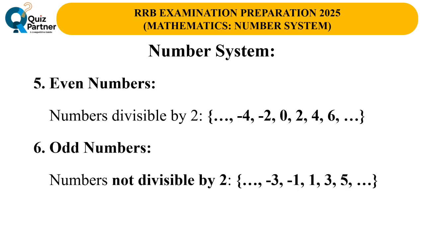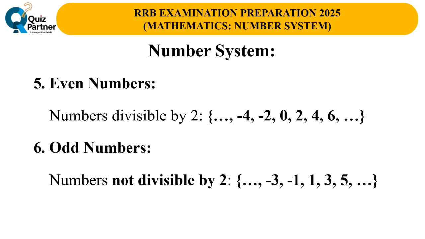Now, let's classify numbers based on their divisibility. Even numbers. Even numbers are those that can be evenly divided by 2. For example, -4, 0, 2, 6, 10, and so on. Odd numbers. Odd numbers are numbers that cannot be divided evenly by 2. These include -3, 1, 5, 7, 9.